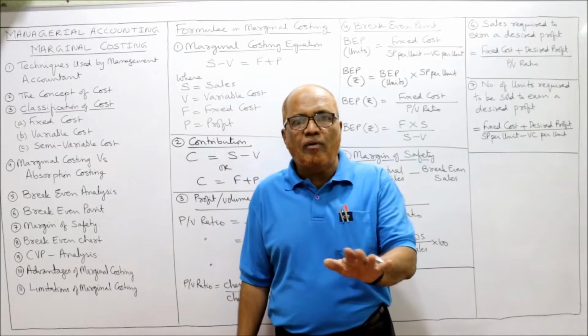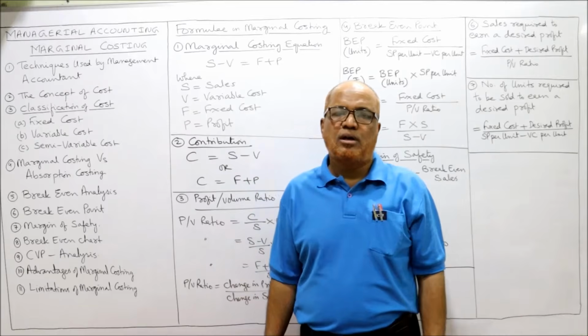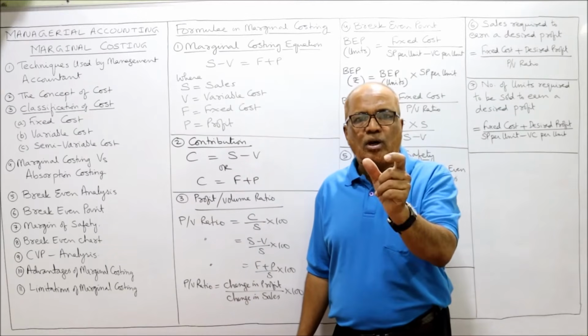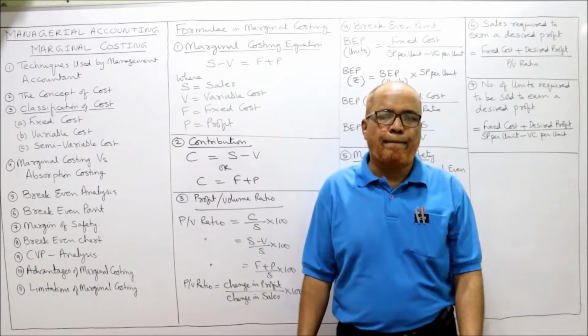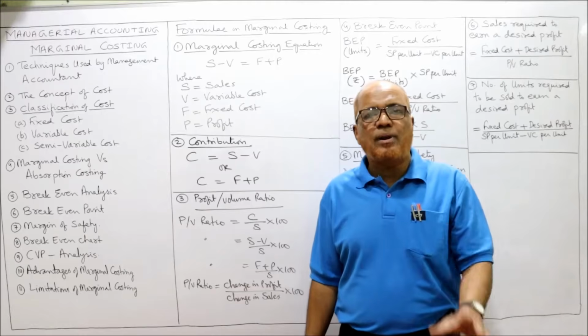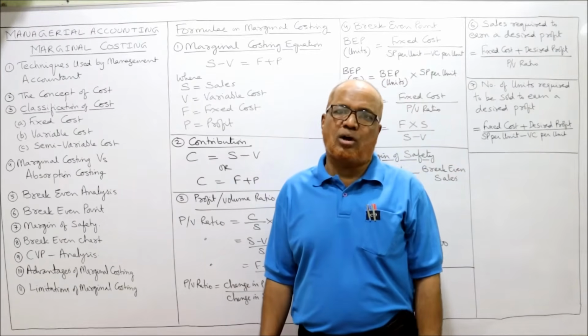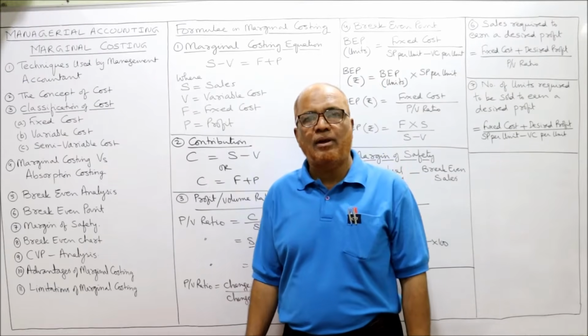No production, no variable cost. More production, more variable cost. Less production, less variable cost. The total variable cost will change proportionately, but per unit variable cost will remain constant. The best example of variable cost is material cost. Material cost is the best example I can give for variable cost.